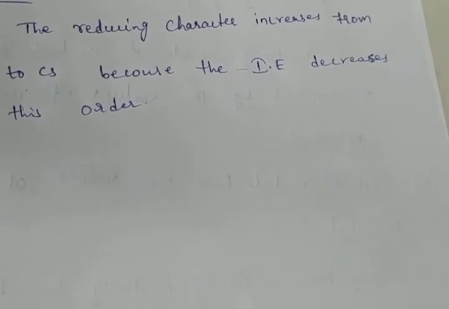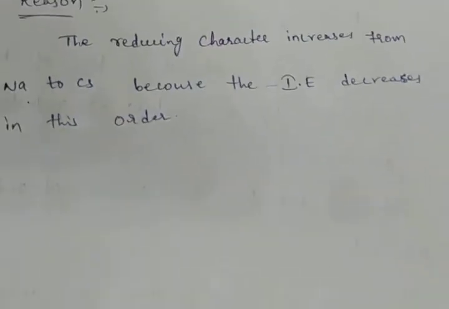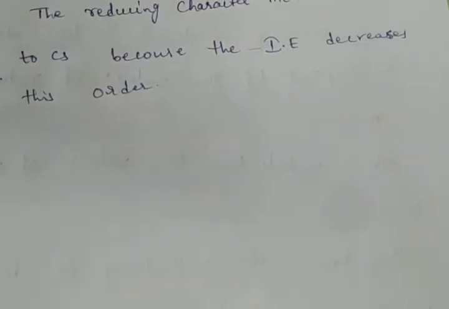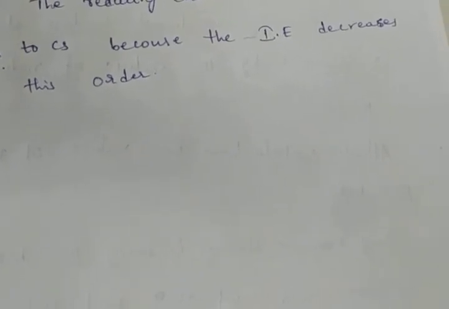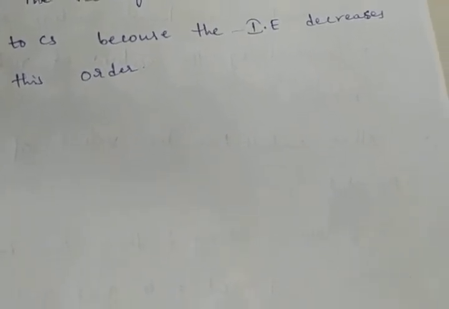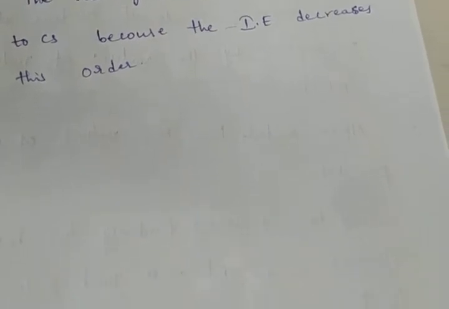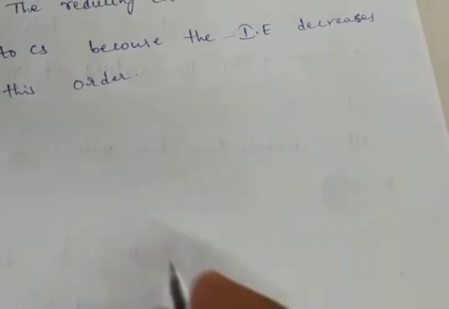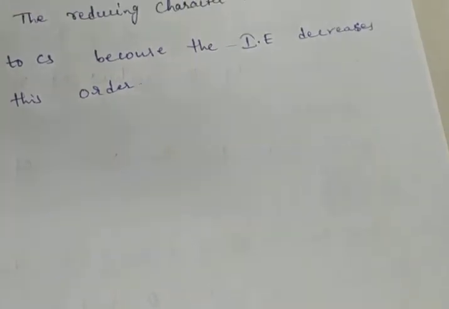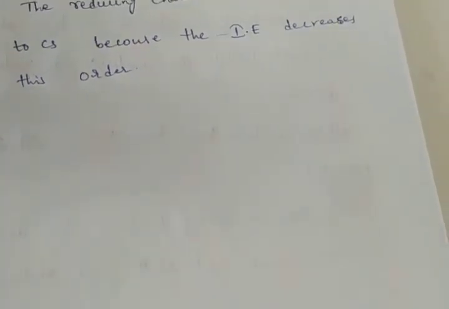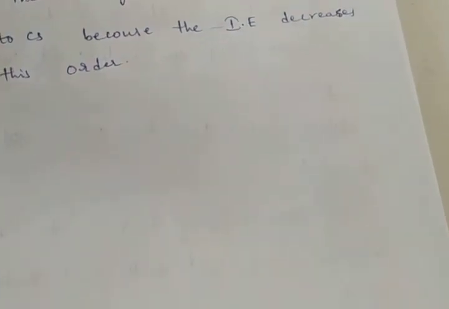Okay, what about lithium? Lithium has the highest reducing capacity. So what is the reason? Lithium exhibits an anomalous value. This is because of the formation of M+ ion from M. From the metal, the M+ ion is formed. That means if it loses one electron, it gets the positive charge.